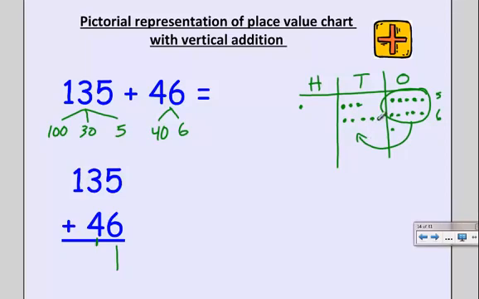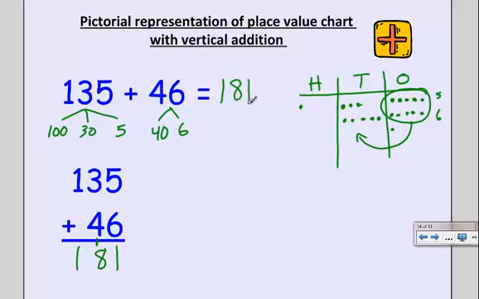And now I count up my tens column. It looks like I have 1, 2, 3, 4, 5, 6, 7, 8. 8 in my tens column. And that's verified in my vertical addition. 3 plus 4 is 7, plus 1 is 8. Since I didn't have 10 tens, I can't bundle and make 100, so I just have one 100 left. So 135 plus 46 is 181.